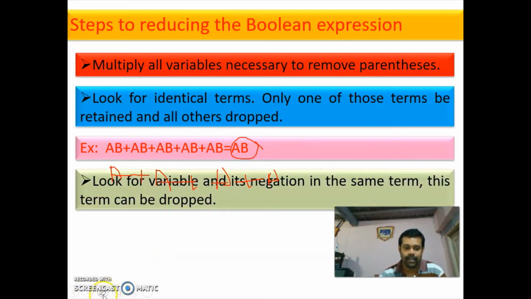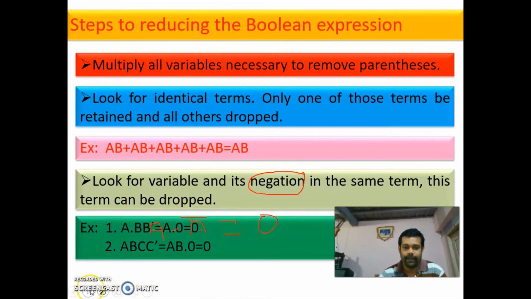Next, we have to look for a variable and its negation in the same term. Negation is nothing but complement. If a variable and its negation are in the same term, this term can be dropped. Why? Because what is A into A bar? A into A bar is 0. So variable into its negation is 0. So we can drop that term.